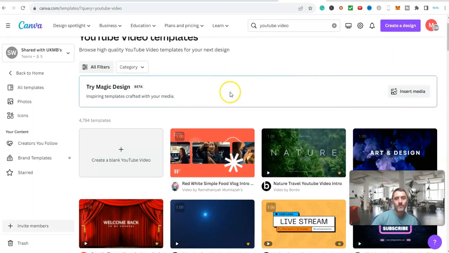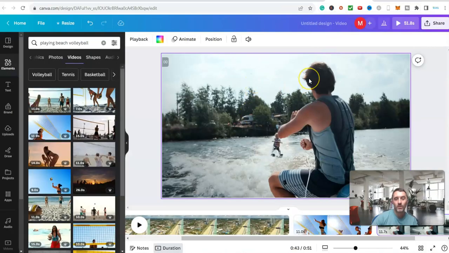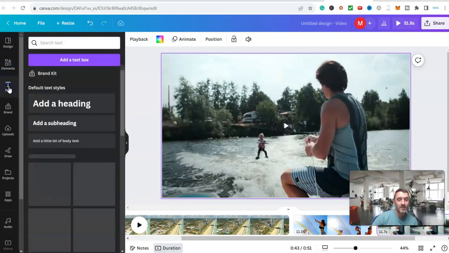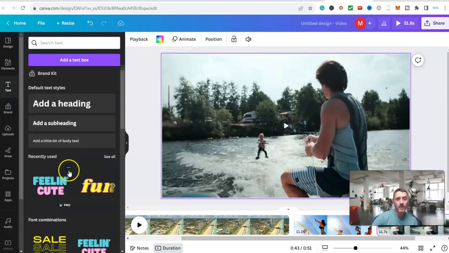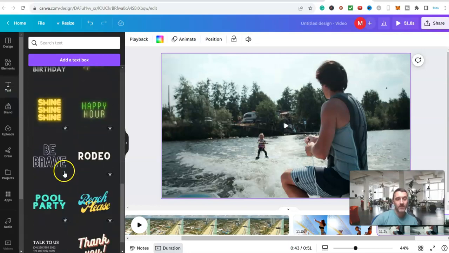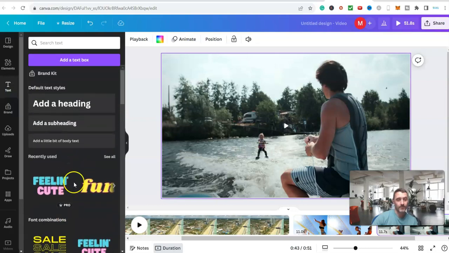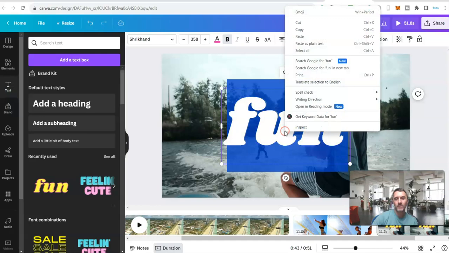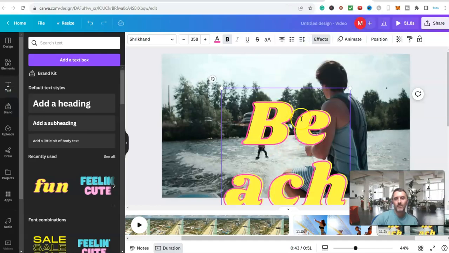If I wanted a title up here covering this, or in any part of the video, on the left hand side again, I go to elements, I go to text here, and I can go down and look at this. So I can add a heading, a subheading. We've got different combinations like this, so you can just pick any. So let's just go with this one here. If I click on that, it goes over here. I'm going to right click and paste. So I've now got Beach Bliss.